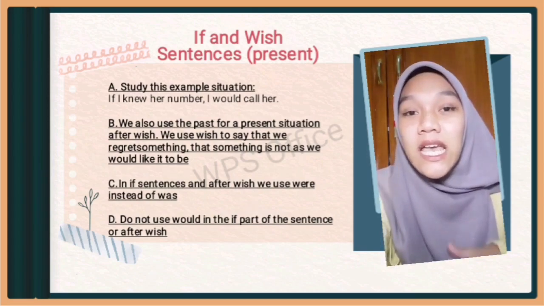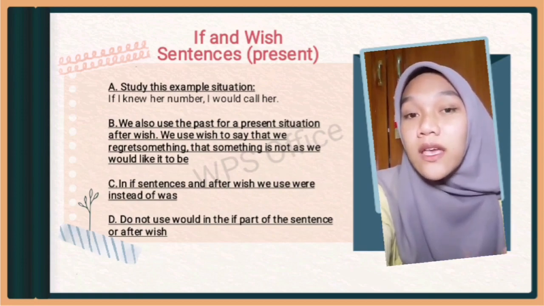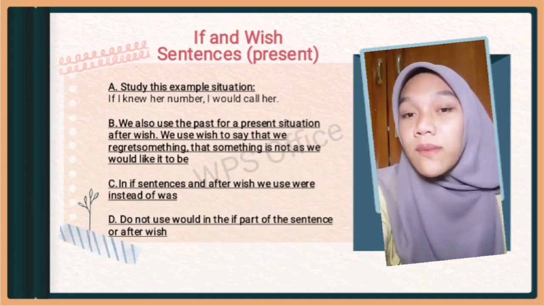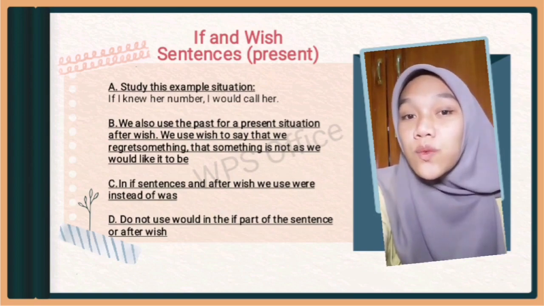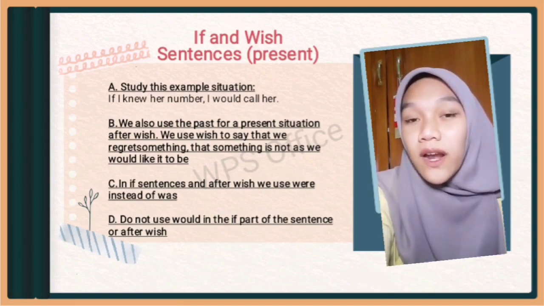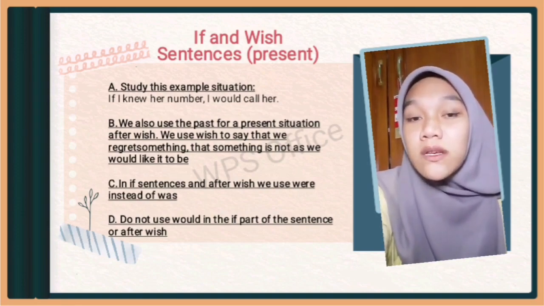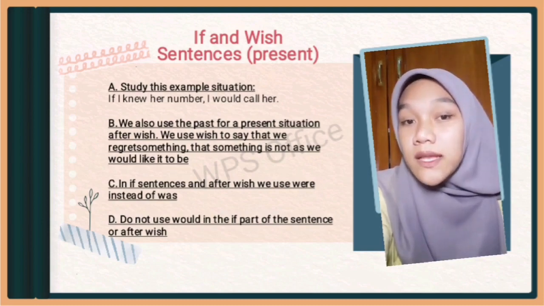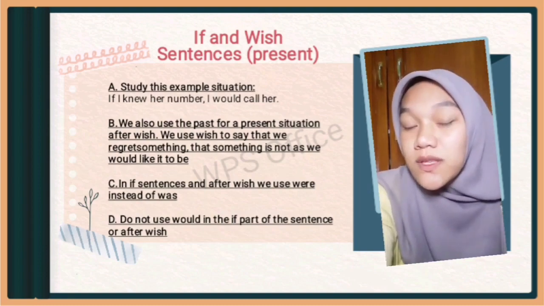Okay, part C. In if sentences and after wish, we use were instead of was. For example, if I were you, I wouldn't buy the coat. Part D. Don't use would in the if part of the sentence or after wish. For example, I wish I were taller. But sometimes I wish blah blah blah could blah blah blah is possible. Could means would be able to, and sometimes we say able to.